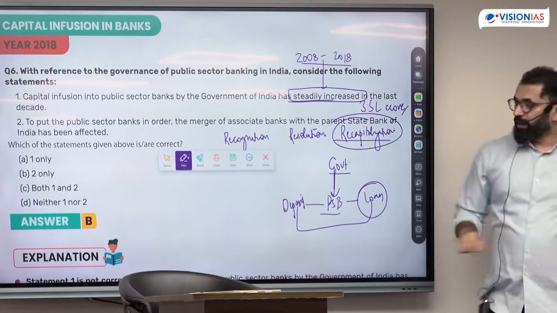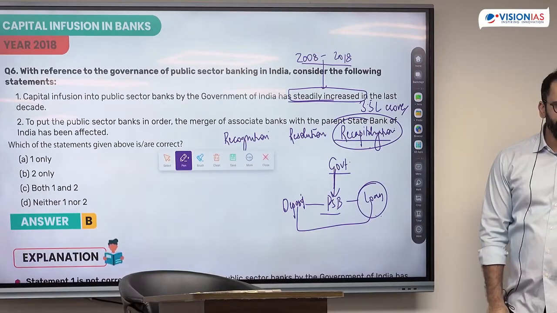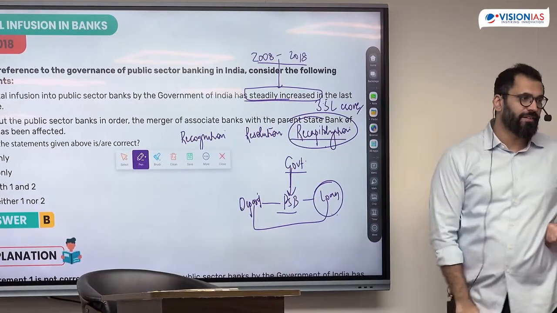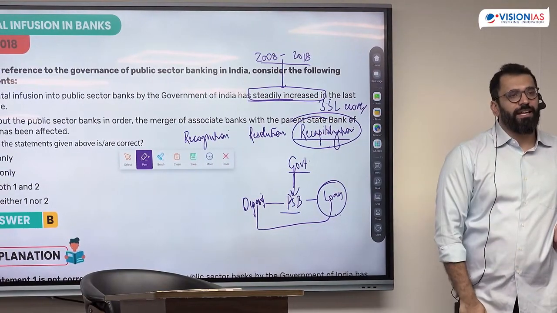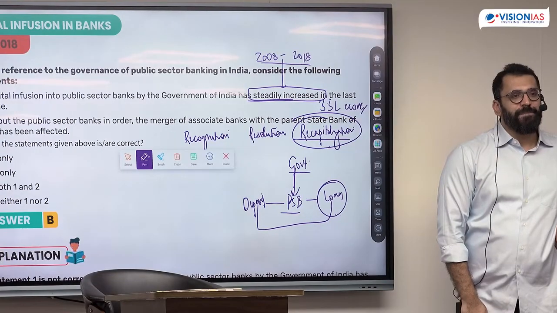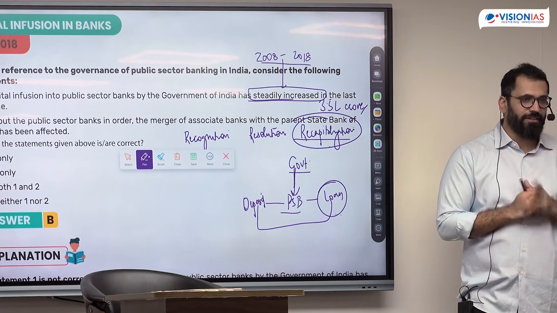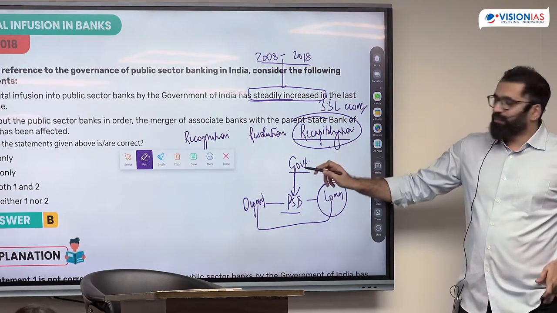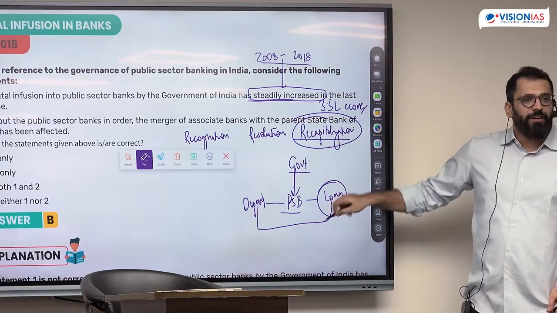Now, will a government keep on giving money to its banks? There is a logic that it increased definitely, but would it be a steady increase? Why will I not keep on increasing the money given to the banks? You understand the logic, then we'll come to how to solve. If you know the fact you can definitely solve it. This cannot happen. Even from the concept, this cannot happen. Recapitalization says give more money to them so that they can make loans. What is the guarantee they'll not repeat this mistake?